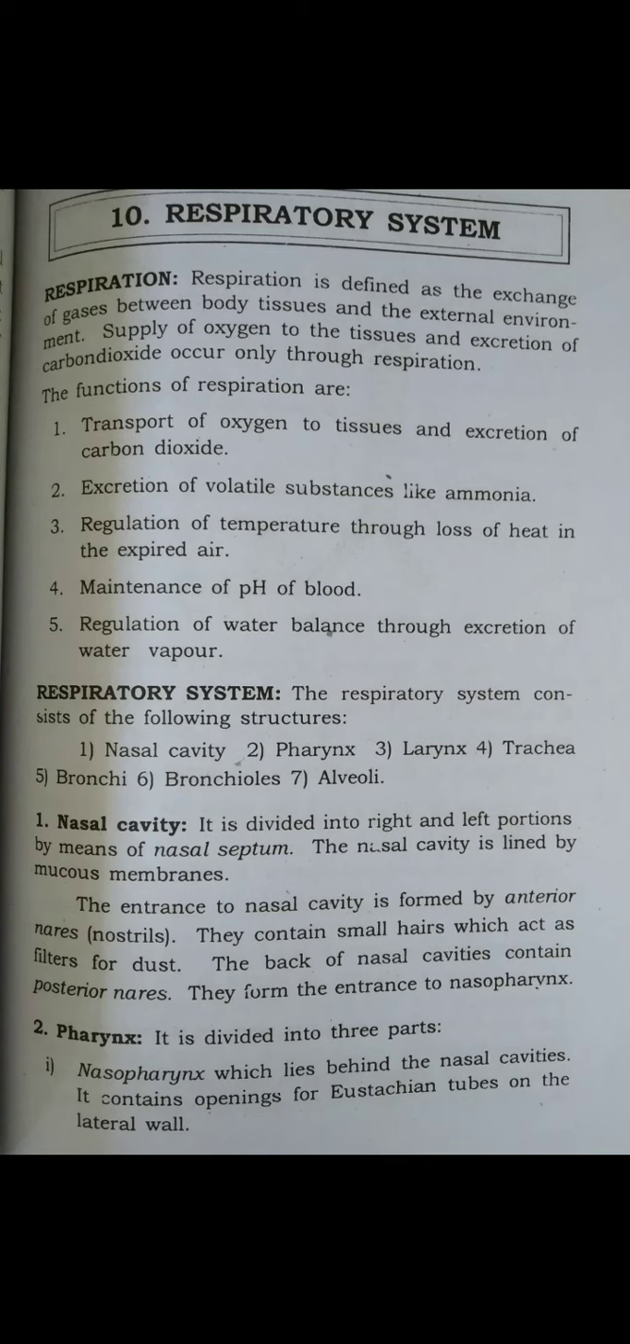Next is protection: the lymphatic tissue of the pharynx, the tonsils, provides antibodies. It also helps in speech, acting as a resonating chamber for sound ascending from the larynx. So these are the four functions of the pharynx: taste, hearing, protection, and speech.